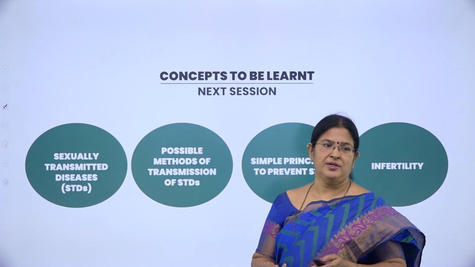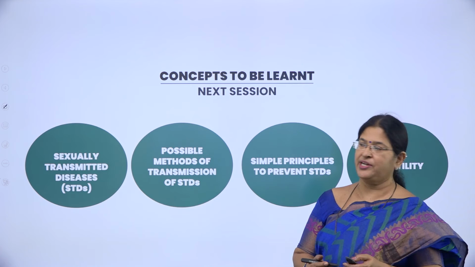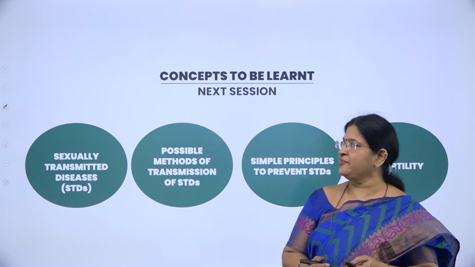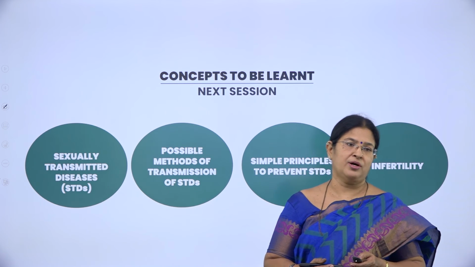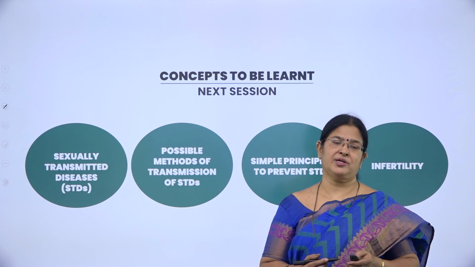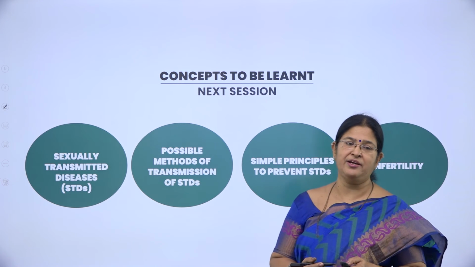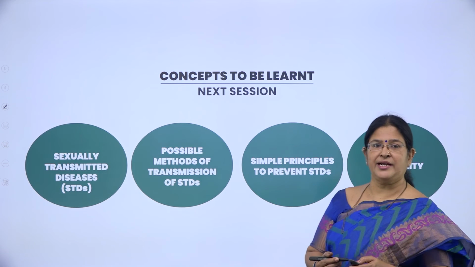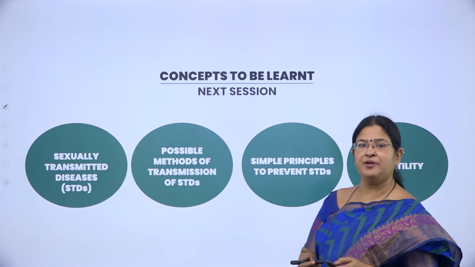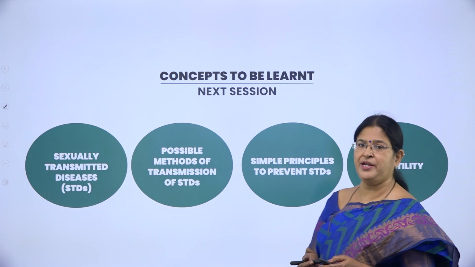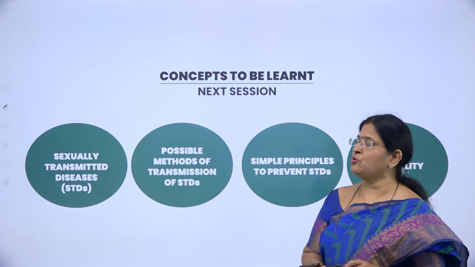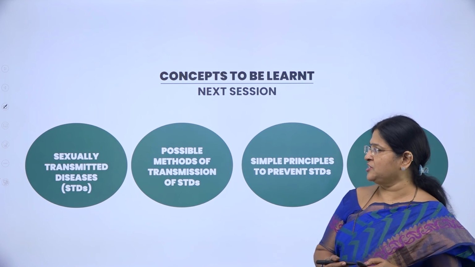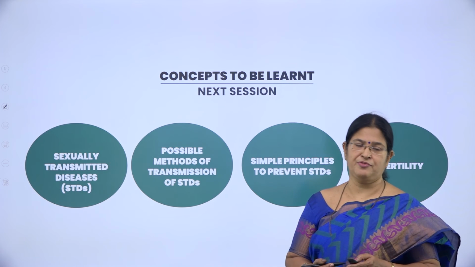Hope you have understood the concepts we have discussed in today's session. So, what were the important concepts we discussed in today's session, children? We studied about the surgical method, the permanent contraceptive method, which gives a guarantee that you can avoid unwanted pregnancy. Then we also studied about MTP. What is MTP? Medical termination of pregnancy. What were the conditions that are advised for MTP? All that we have come across in today's session.